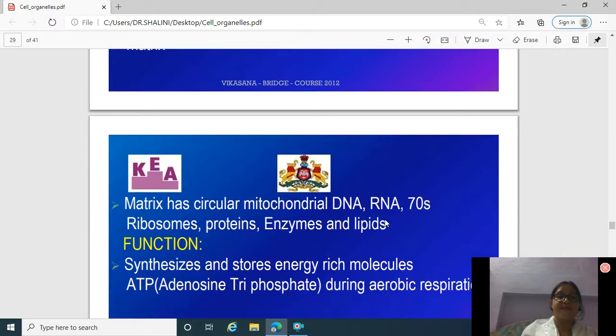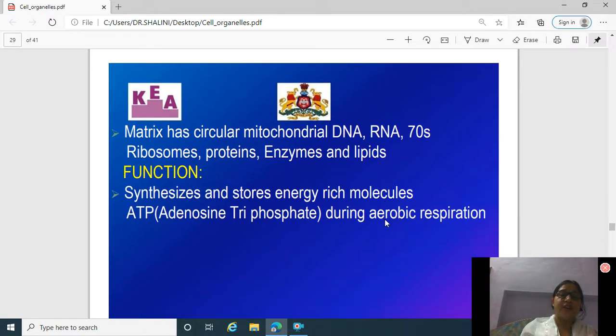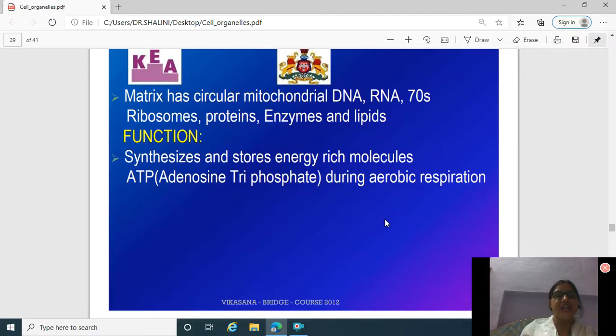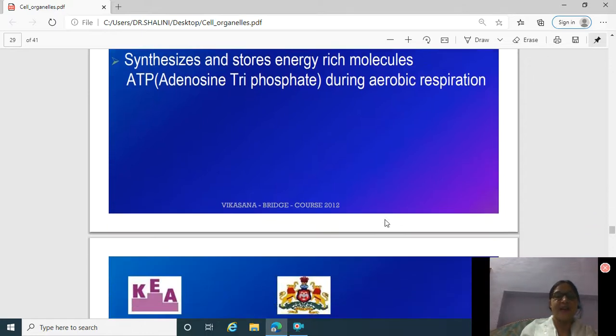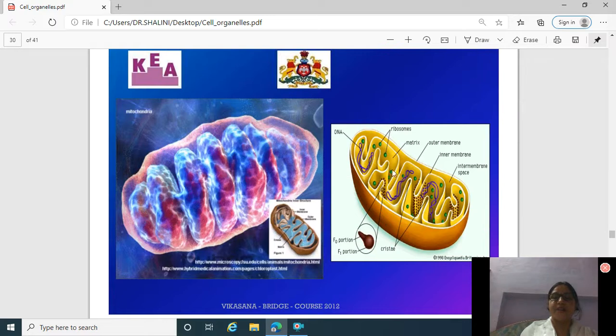Now, this matrix has circular mitochondrial DNA, RNA, 70S ribosomes, proteins, enzymes and lipids. The function of it is to synthesize and store energy rich molecules like ATP and ADP during aerobic respiration. This is the structure of mitochondria.